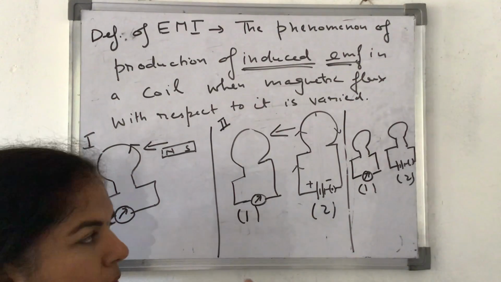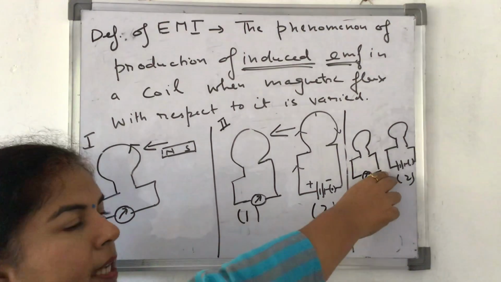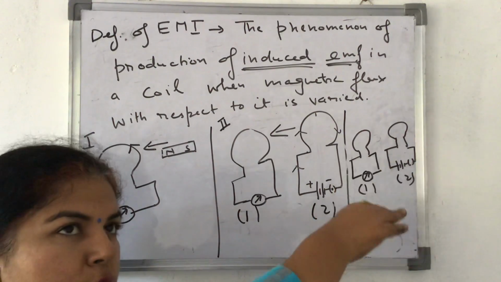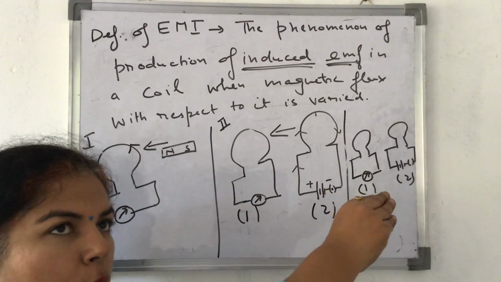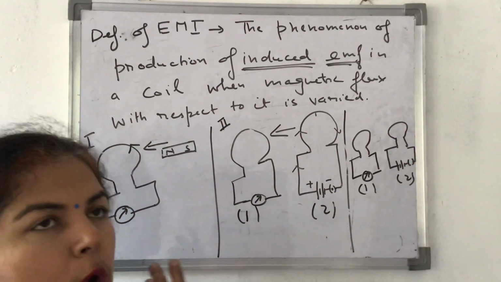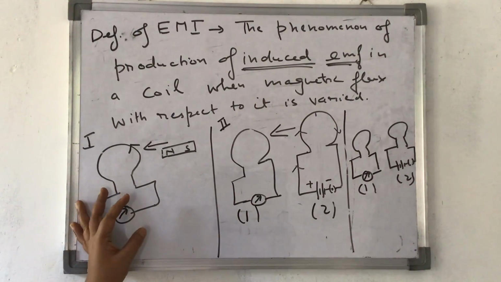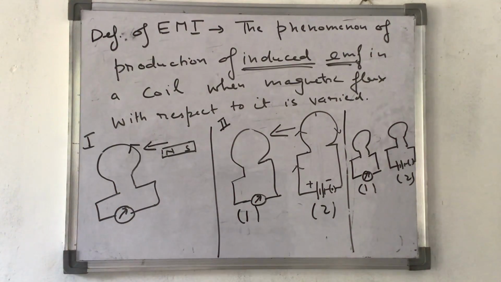When I start, it is 0. When I switch it on, the current increases, the magnetic field increases. If I switch it off, the magnetic field goes from maximum value to 0 value. So in all these cases, the magnetic flux with respect to this first coil is varied, and as a result of it, induced EMF is produced.